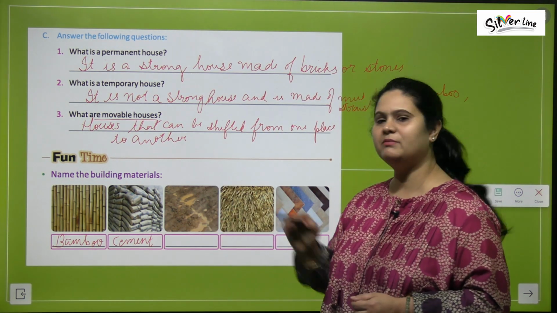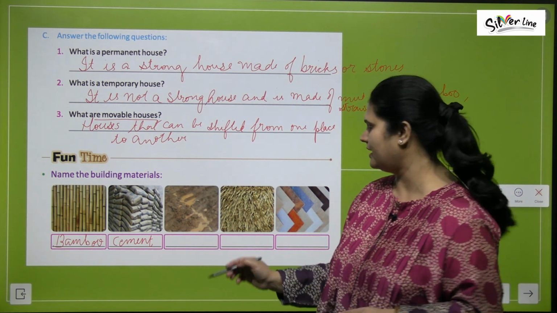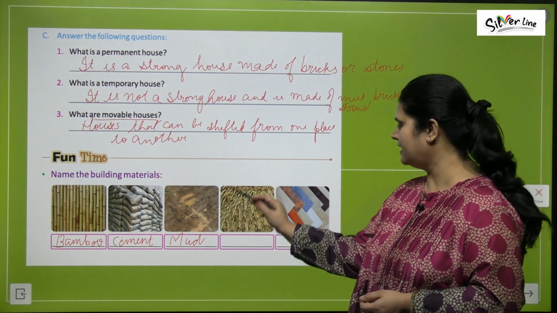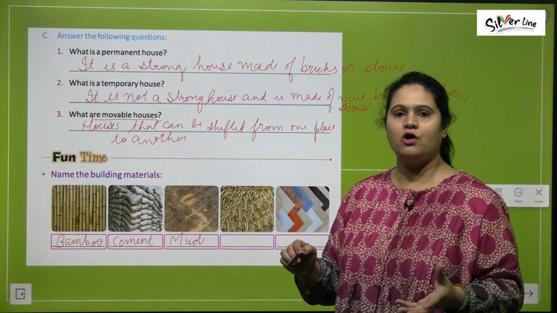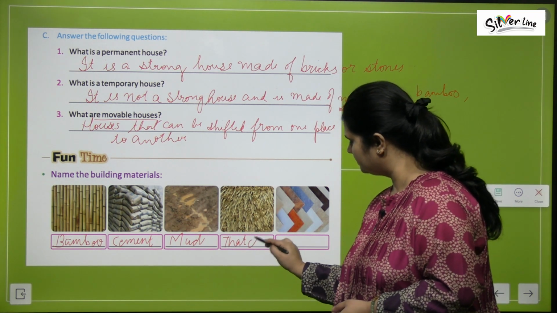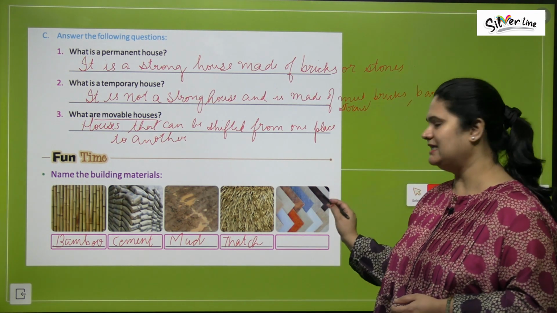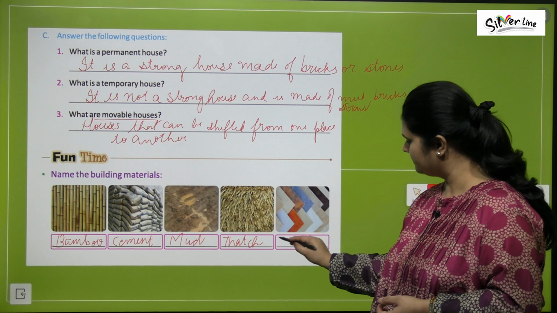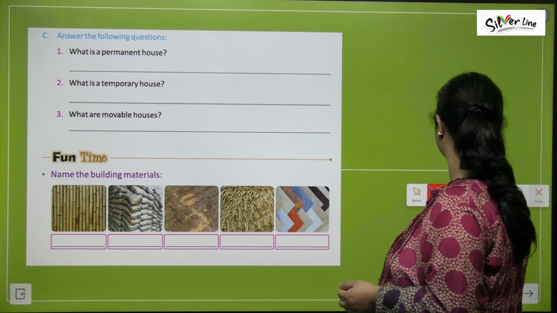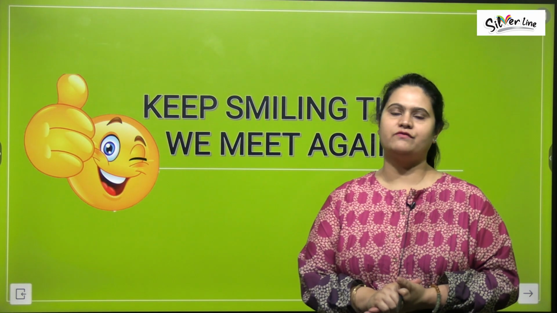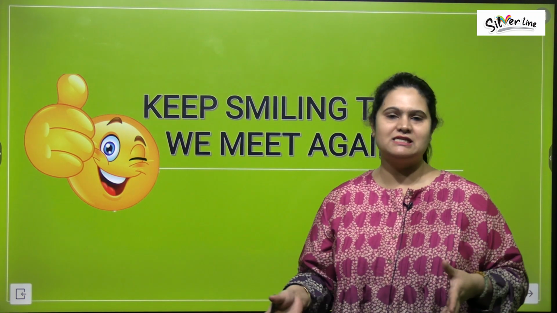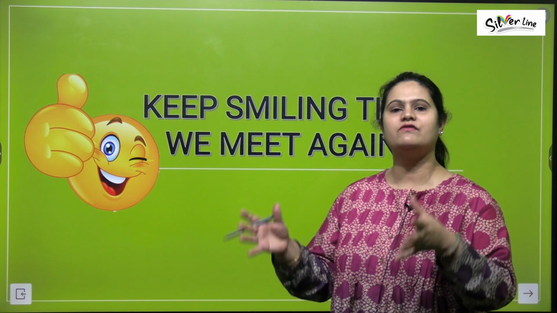Then what kind of a building material is this? This is mud, right? What's this? This is straw. We can say this is thatch. And these are tiles. These are all building materials, right? So I hope, children, you have understood this chapter well. Different kinds of shelter, what building materials are used to make these different types of houses.